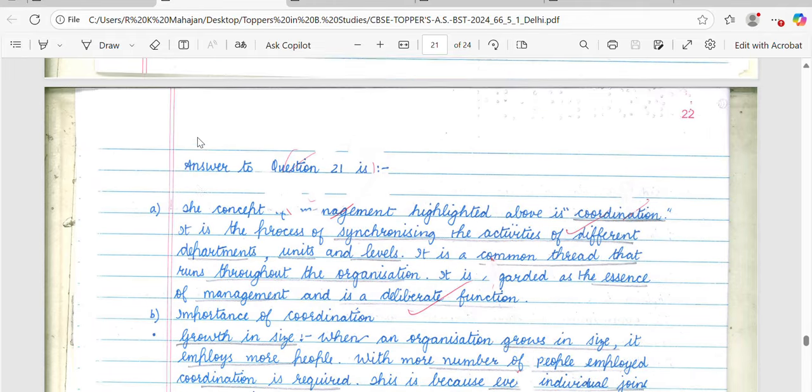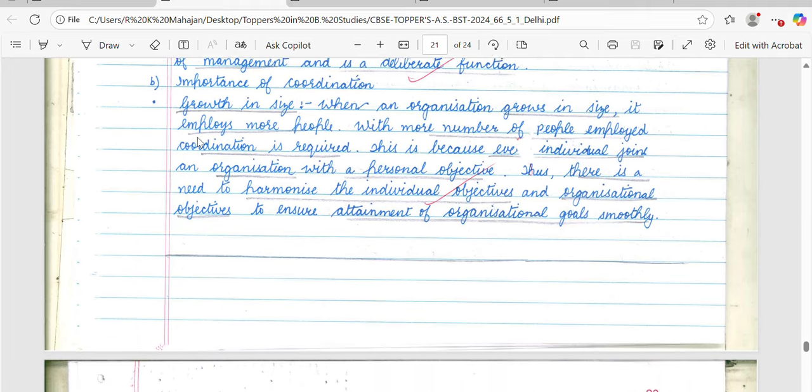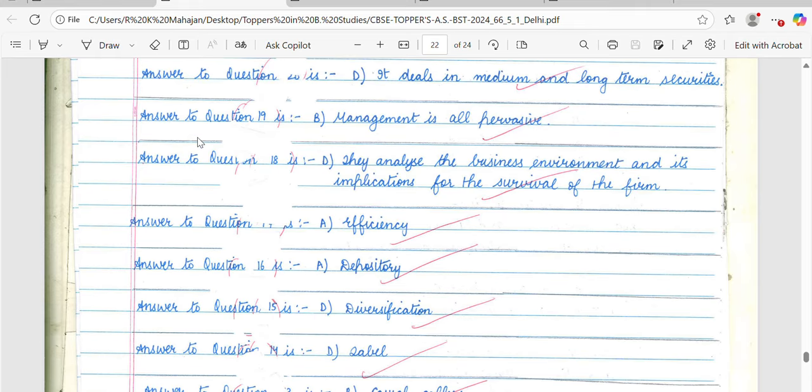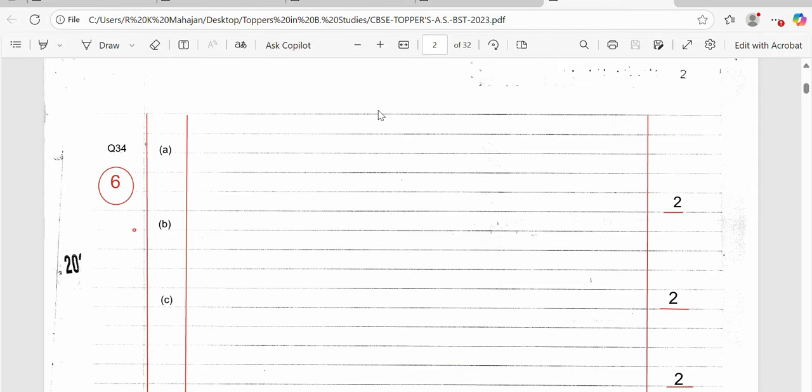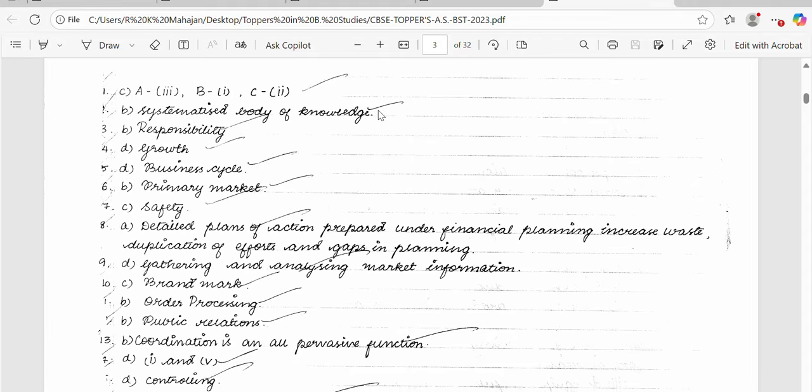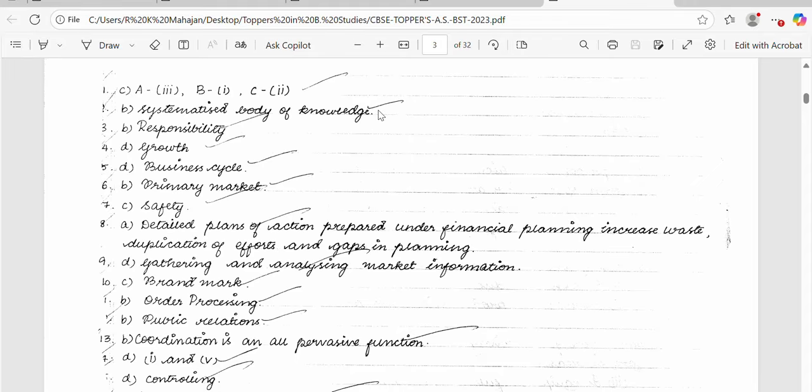Now let's see. After this, the student has explained the 1 mark questions, which is also in reverse order. Before that, I would like to suggest how a 1 mark question should be written. Here you can see this is the right way the student can write a 1 mark question. Simply first write the question, then write the option, and then write the answer.